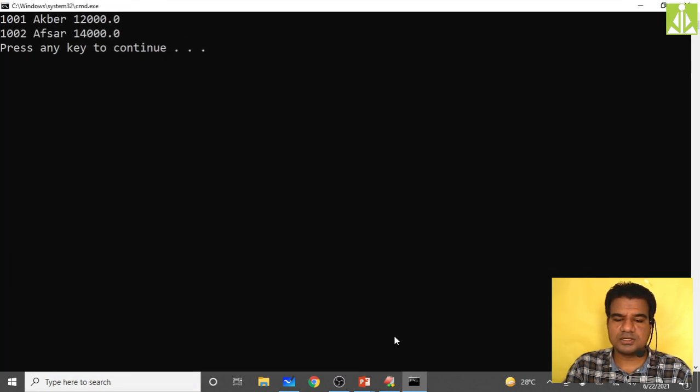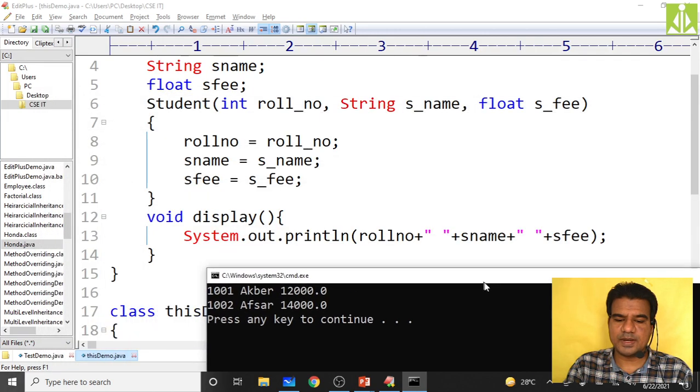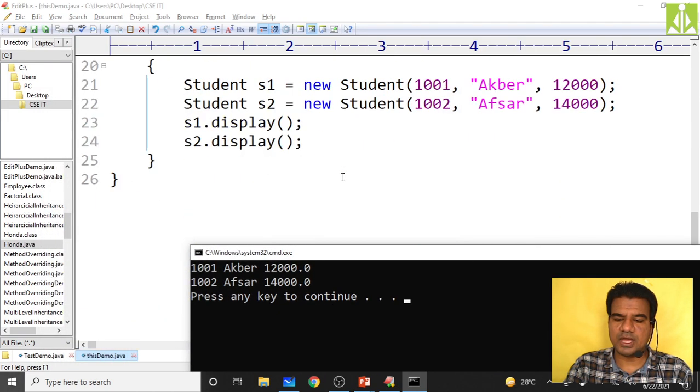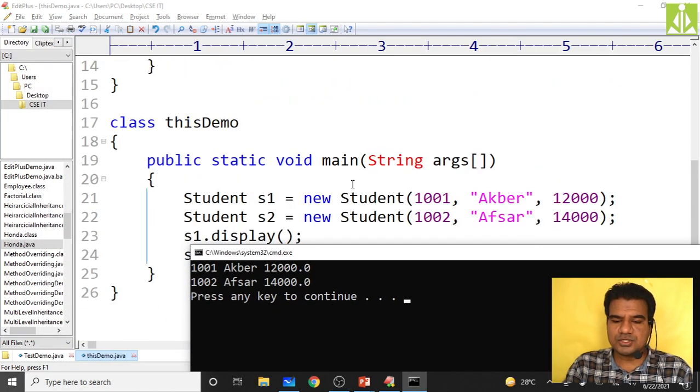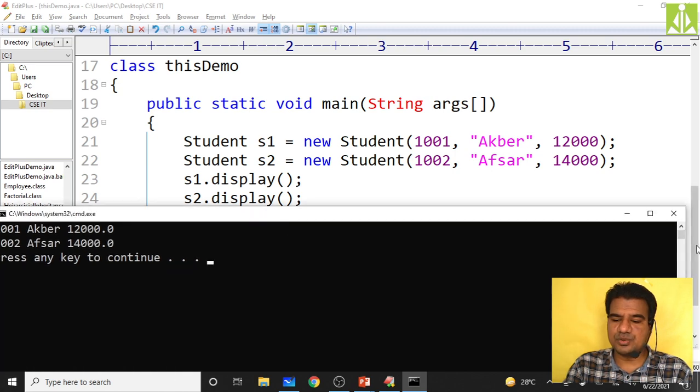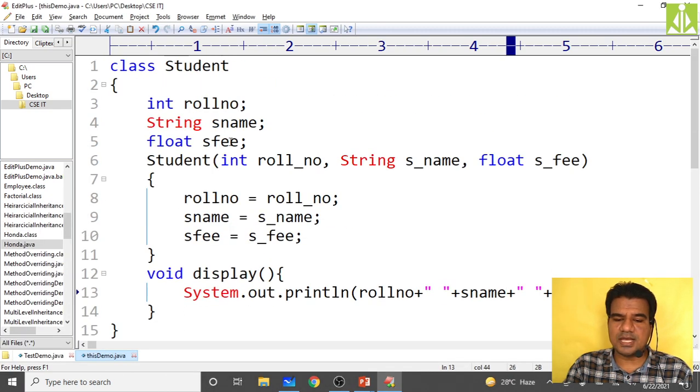See, we got the same student 1 details as well as student 2 details, whatever we are printing. Okay, so there is no ambiguity, there is no issue, because my instance variables as well as my parameters to the constructors are having different names. There is no ambiguity in the names. So because of this reason, without the use of this keyword also we got the output.